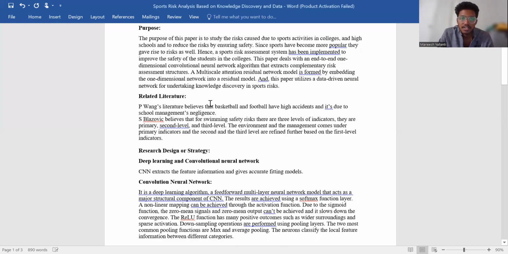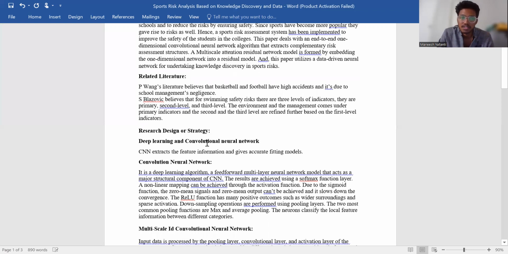And the related literature is P. Wang's literature, which believes that basketball and football have high accidents due to school management's negligence. And S. Blazovic believes that for swimming safety risks, there are three levels of indicators. They are primary, secondary, and third level. The environment and management are at the primary level, and the second and third levels are refined further based on the first level of the indicators.